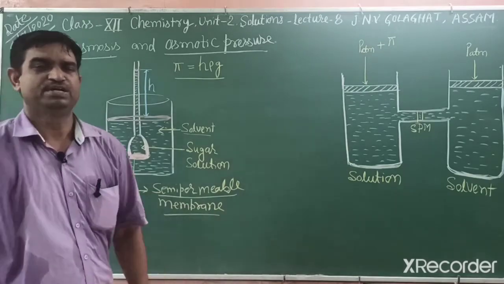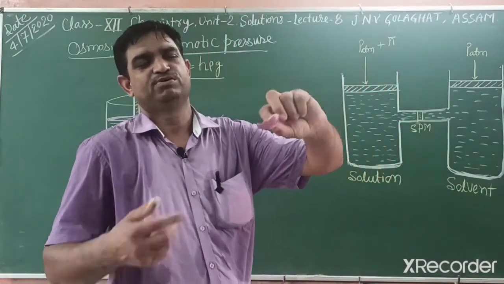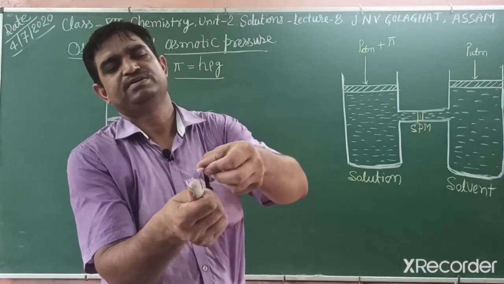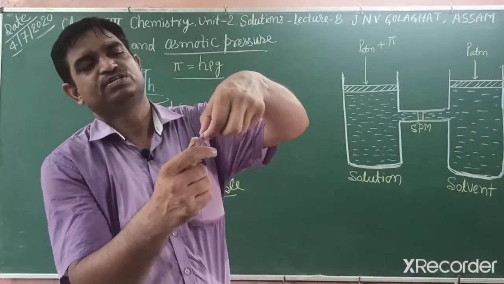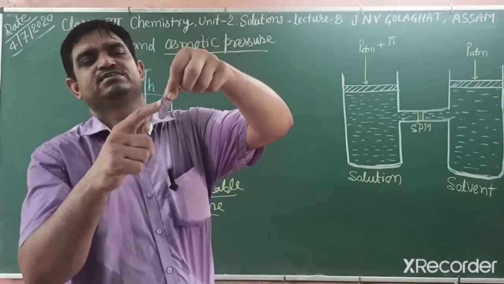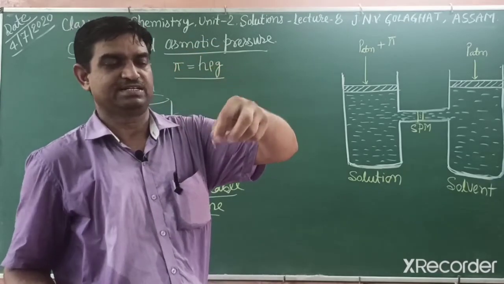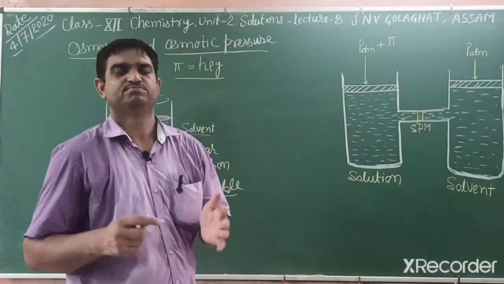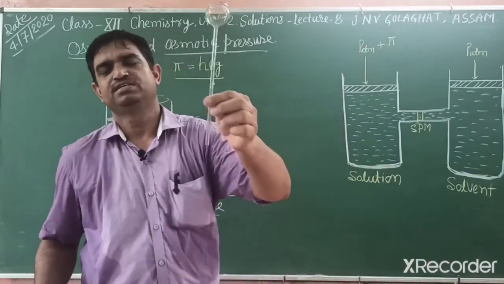Our plasma membrane is a semi-permeable membrane. Students, you know the onion, and when we break it, a very thin layer appears. That thin layer acts as a semi-permeable membrane. The gallbladder, urinary bladder, and pig urinary bladder can also act as semi-permeable membranes. We can use cellophane membrane, parchment membrane, and this is a thistle funnel.